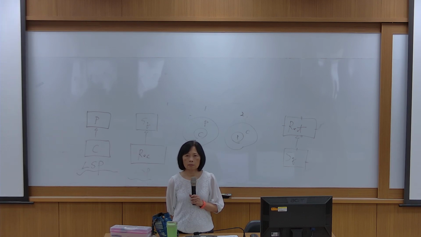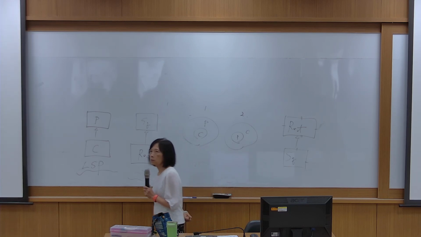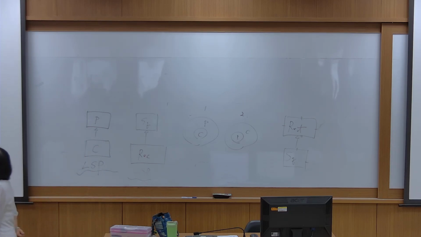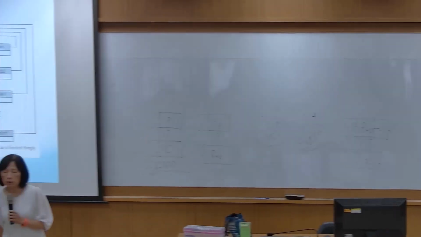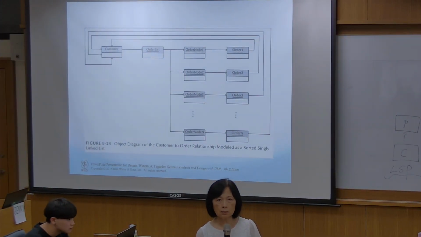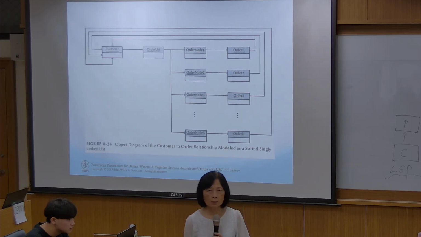Customer depends on order list. And okay, what's the relationship between customer and order? Which one depends on which? Customer and order.